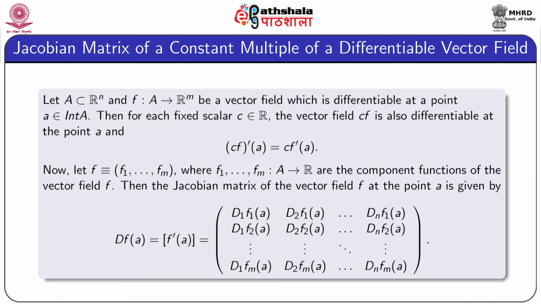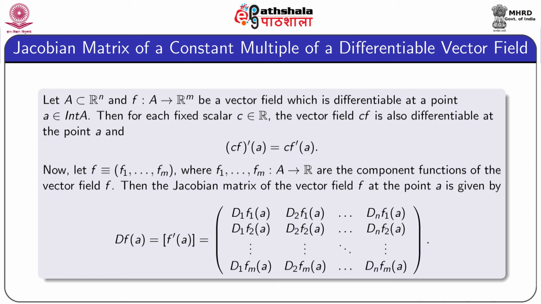Now, we consider the Jacobian matrix of a constant scalar multiple of a differentiable vector field. Let A be a subset of Rn and f from A to Rm be a vector field which is differentiable at a point a, which is an interior point of the set A. Then for each fixed scalar c in R, the vector field cf is also differentiable at the point a, and we have already proved that (cf)'(a) is nothing but c times f'(a).